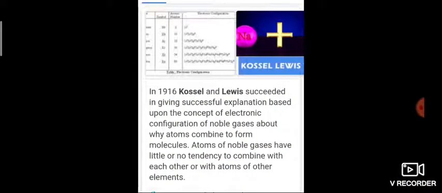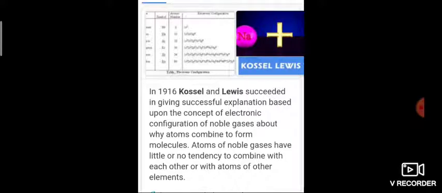In order to explain the formation of chemical bonds in terms of electrons, attempts were made, and Kossel and Lewis, two scientists, gave an exact explanation of chemical combination. Lewis postulated that atoms achieve a stable outer octet of electrons when they are linked by a chemical bond.